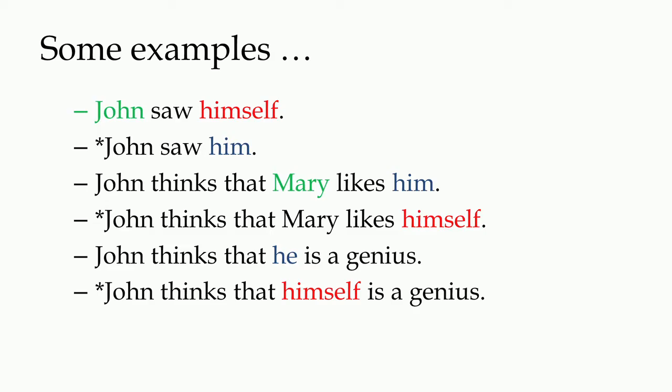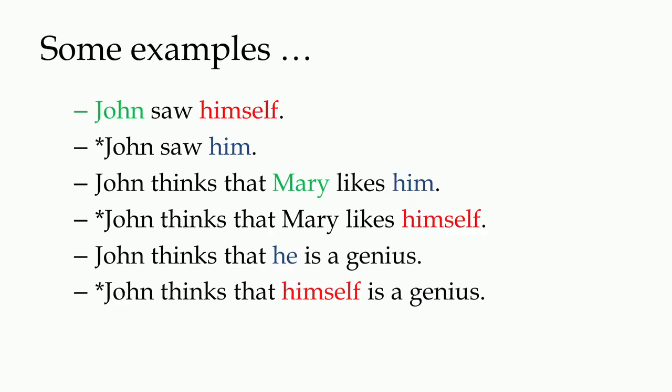This is why when we say John saw him, this is not a good sentence, particularly in the interpretation where him and John are co-referential. John saw him could be independently a grammatical sentence, but it is not when we want this pronoun to refer to John.